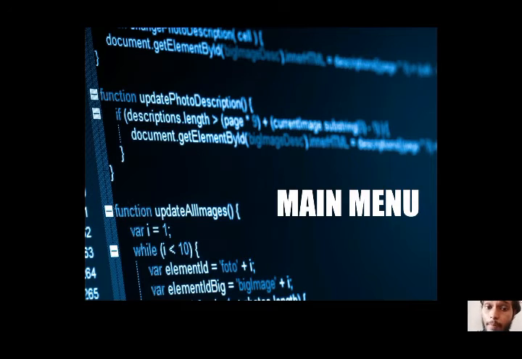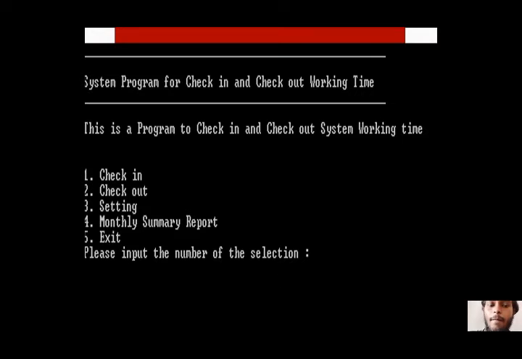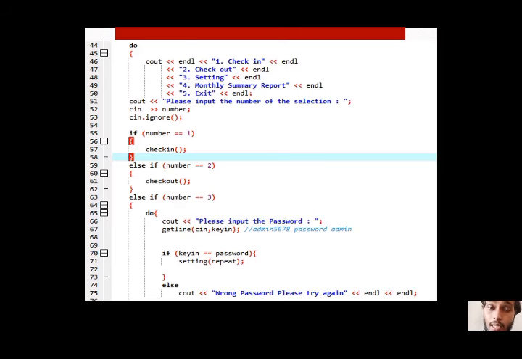So when we compile the program and run the program, the output display will show the main menu list. So this is basically the main menu list. For my part, I'll choose the option number 3, which is the setting. So this is basically the coding for the main menu list.